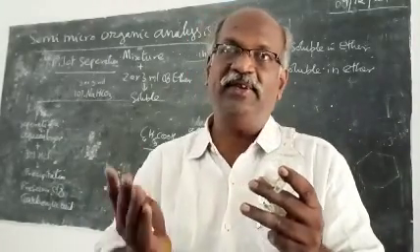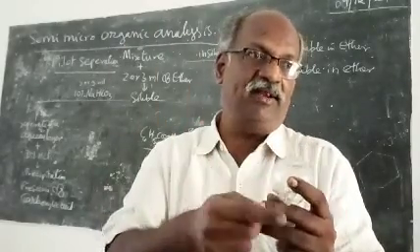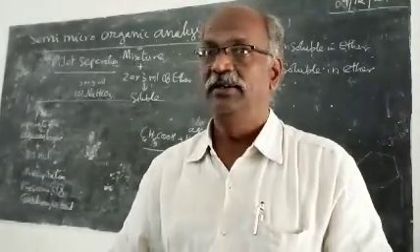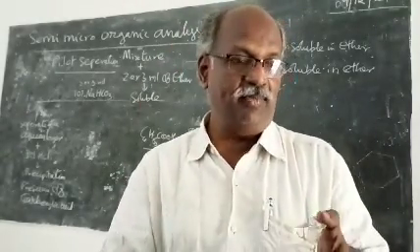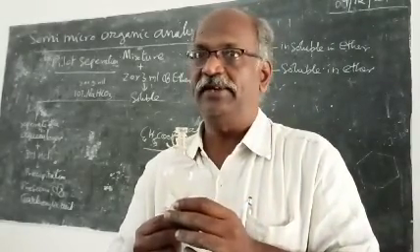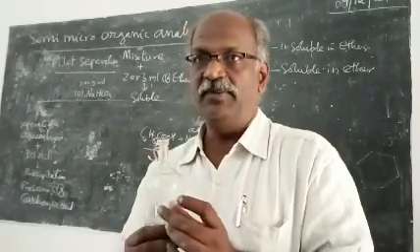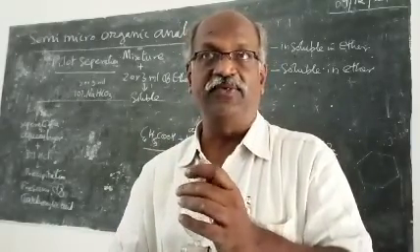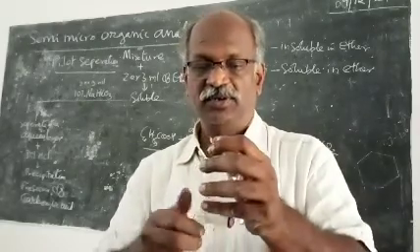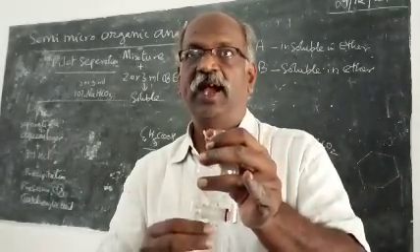So transfer the mixture dissolved in ether into the separating funnel. Add sodium bicarbonate and shake it vigorously, carefully. Two layers will appear. In the bottom you will have the sodium bicarbonate layer, or aqueous layer. If the organic compound is a carboxylic acid, it will react with the sodium bicarbonate. There will be a lot of gas evolution. Release this cap carefully and release the knob. You will collect the aqueous layer in the bottom portion.